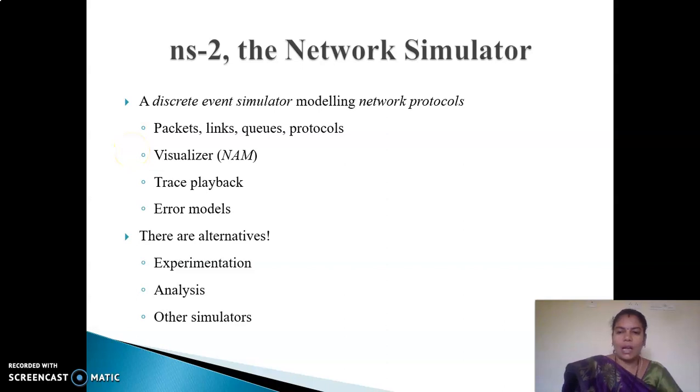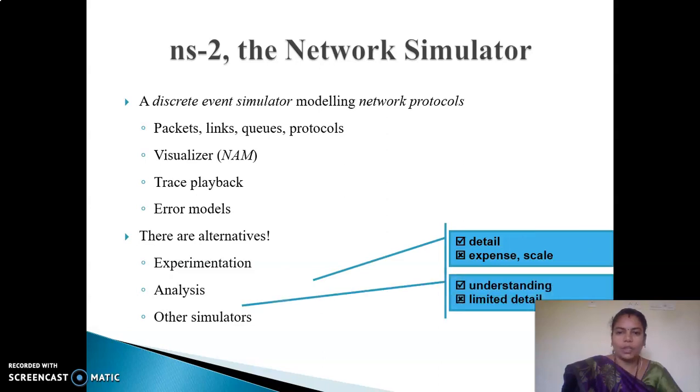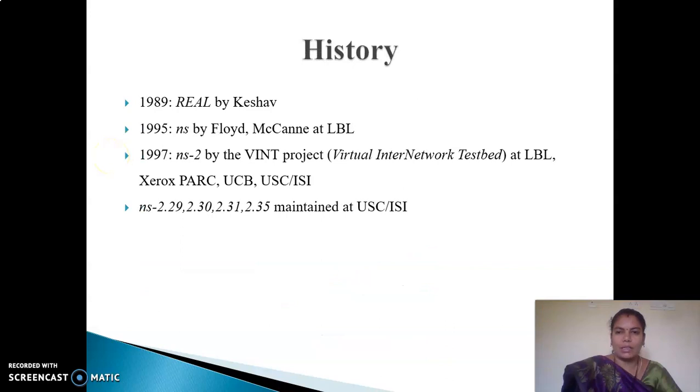There are various alternatives for experimentation and analysis, and various simulators are also available. Apart from NS2, Qualnet is also available to simulate our networks. So experimentation, analysis and simulators are alternatives.